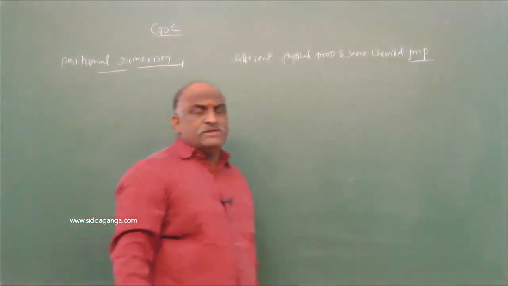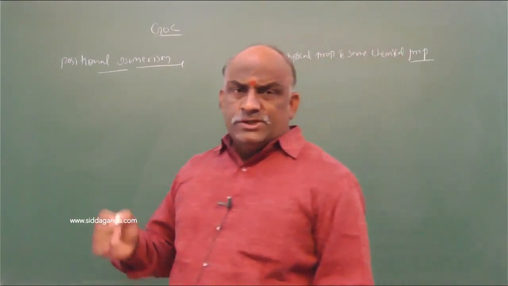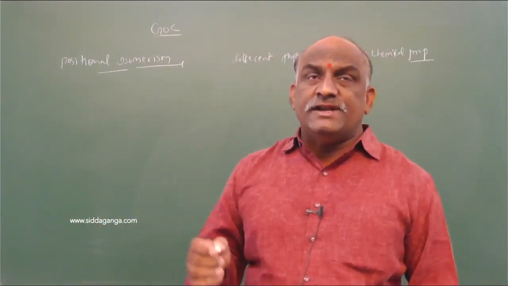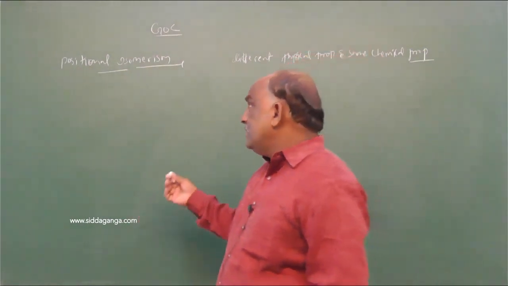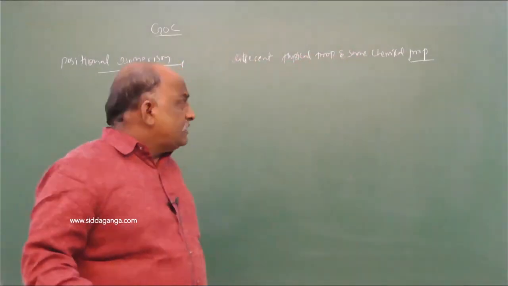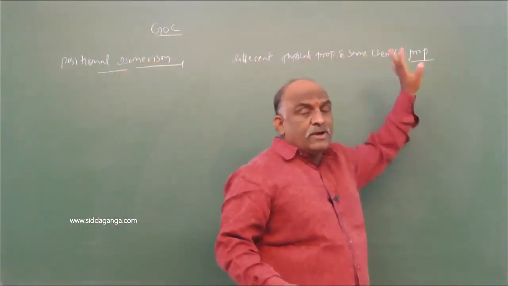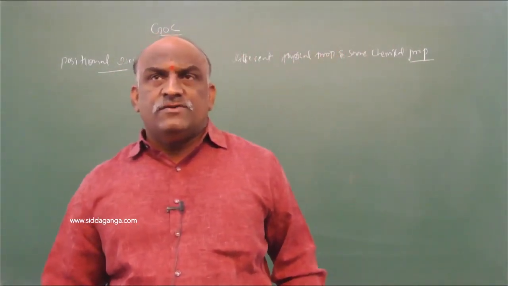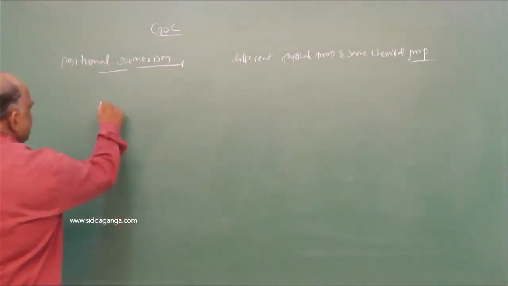Positional isomerism: a change in the position of a double bond, a triple bond, a functional group, or a branch gives different isomers. Those are said to be positional isomerisms. Positional isomers also have different physical properties and the same chemical properties, because only the position is changed. So here we go with this example.